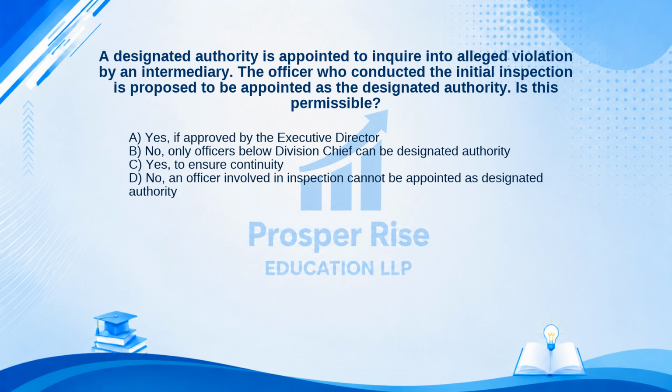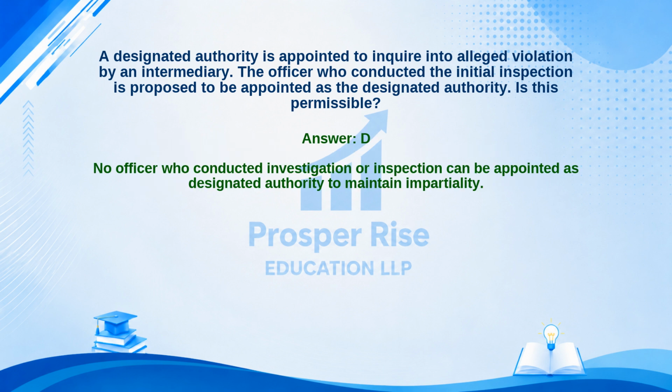C. Yes, to ensure continuity. Or D. No, an officer involved in inspection cannot be appointed as designated authority. Take a moment to pause the video and decide. The correct answer is Option D. Let's see why. No officer who conducted investigation or inspection can be appointed as designated authority to maintain impartiality.